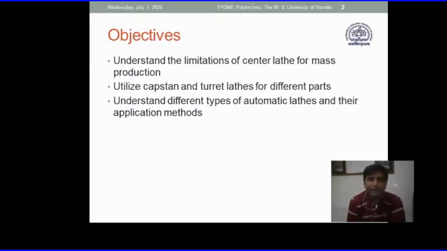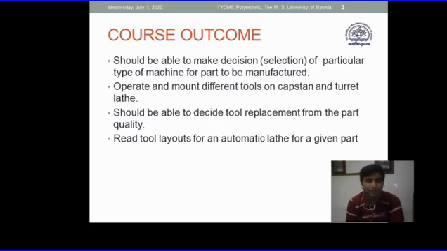So what will you be able to do after learning this chapter, that is, what are the expected outcomes, called course outcomes? You should be able to make a decision for selecting a particular type of machine for a particular part to be manufactured. Second, you should be able to operate and mount different tools on a capstan or turret lathe.